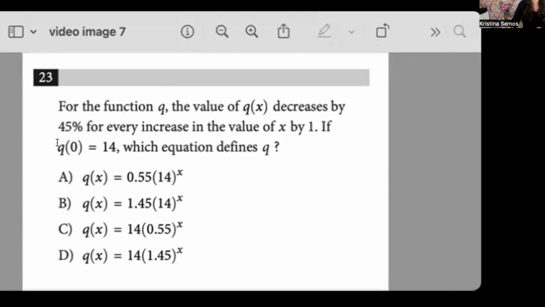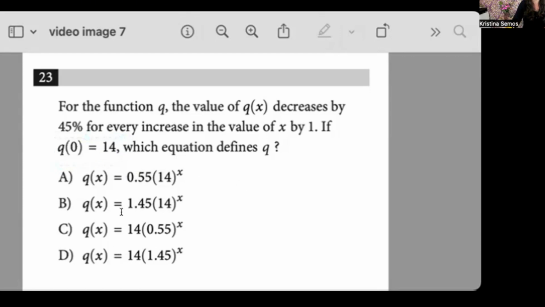One is they told us a value, by saying q of 0 is 14. So when I plug in 0 for the x, I will get 14. That is a tricky way of telling you that the base is not 14, it's the coefficient, the number before the base that gets multiplied is 14, right?